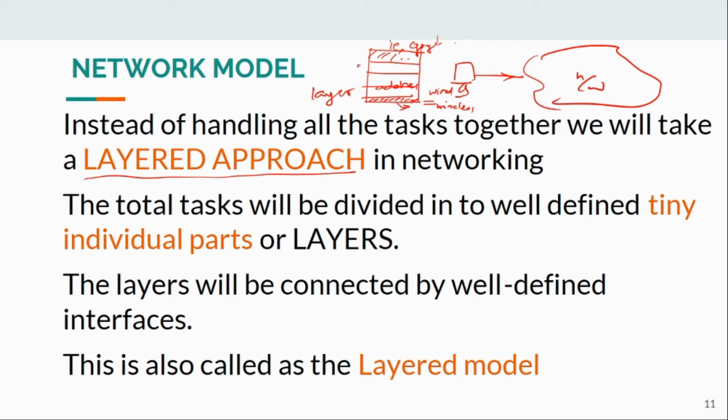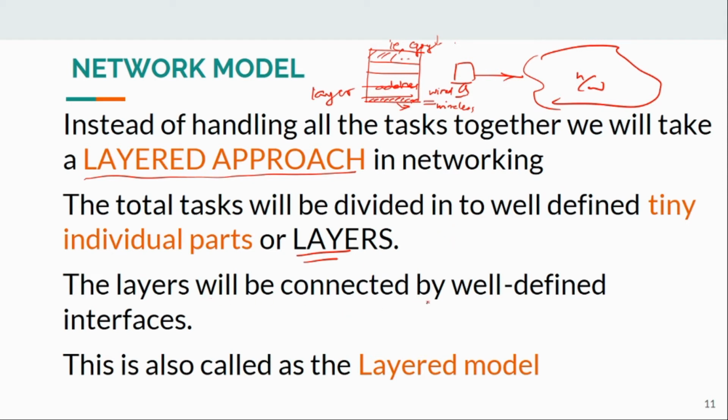Or what I mean to say is, all the tasks to be done by this PC are divided into small tasks, and these small tasks are assigned to some individual layers. The total tasks will be divided into well-defined tiny individual parts or layers. That is, the function of each layer is well defined. What is to be done by this layer? What is to be done by the second layer? Like that, the functions are well defined.